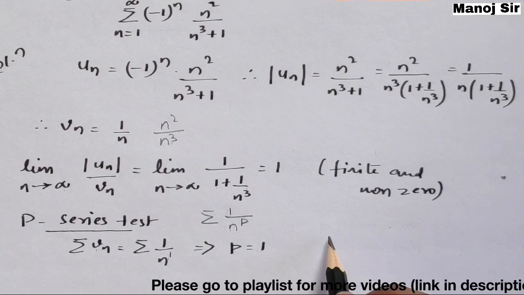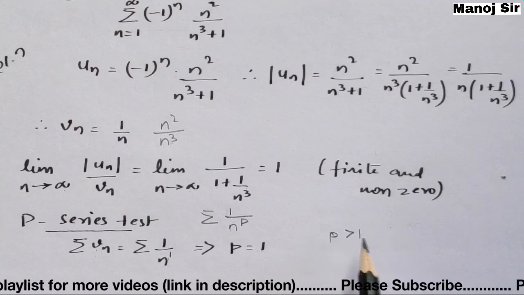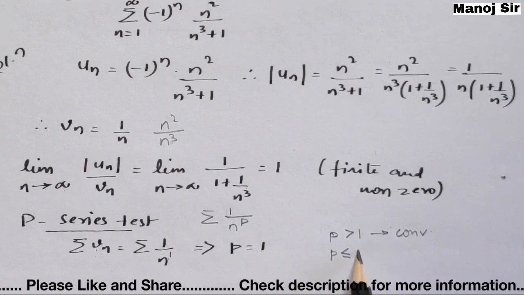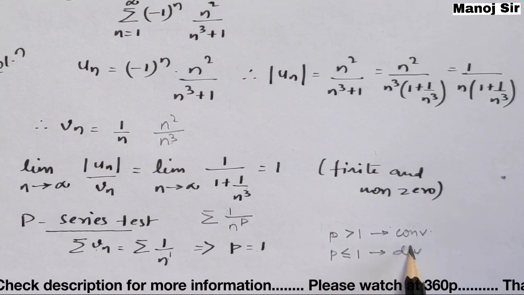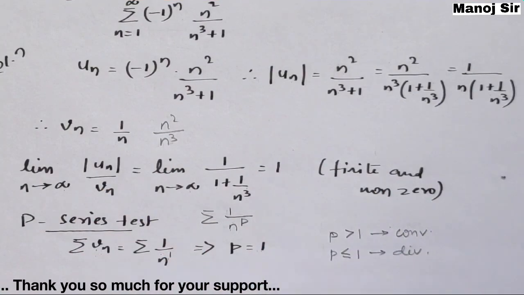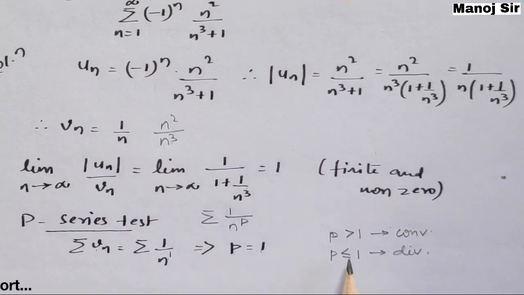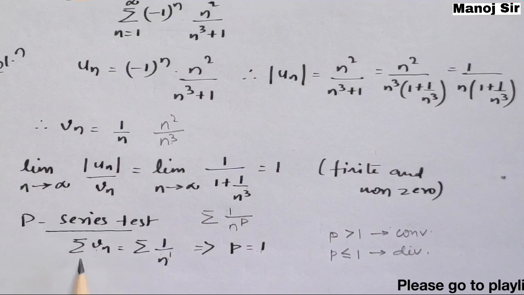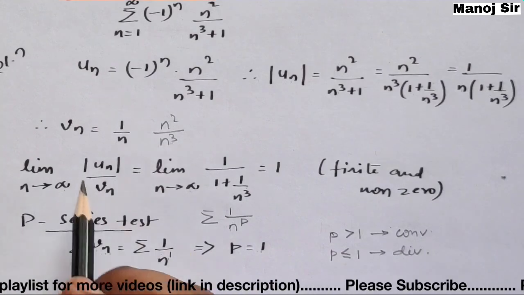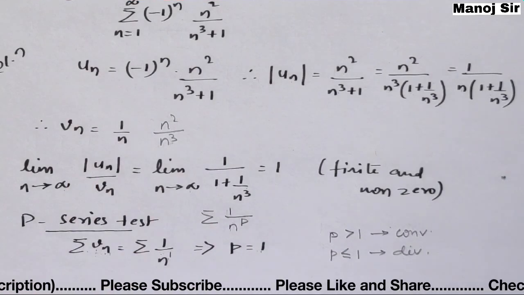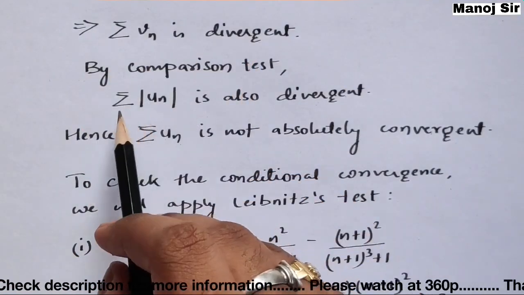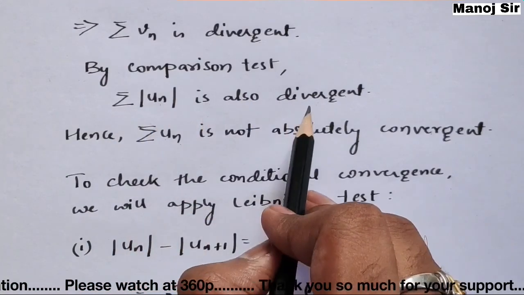As we know, if the value of p is more than 1, then the series is convergent. If the value of p is less than or equal to 1, in that case the series is divergent. In video number 11 to 13 we have already done this. So according to this, since p is 1, we can say this summation vn is divergent. And since summation vn is divergent, we can say summation of mod of un is also divergent, by the comparison test.